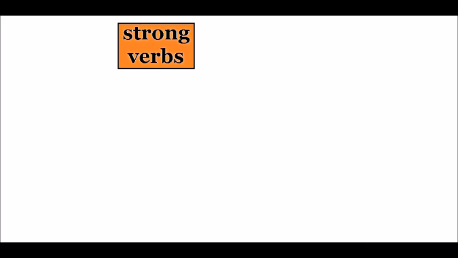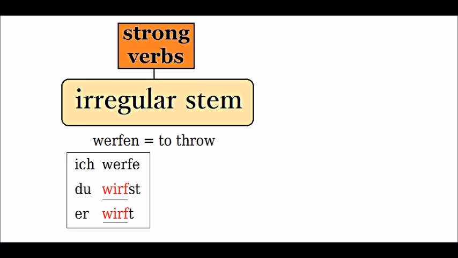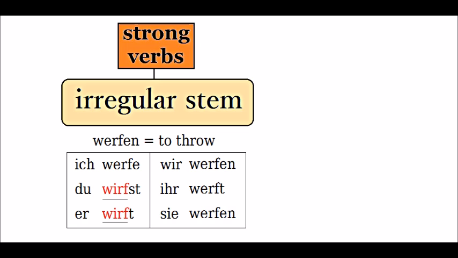Now, there is an exception to this rule with some strong verbs. Some strong verbs have an irregular stem in the singular. If that's the case, you have to use this stem instead of the regular one. For example, werfen, to throw. Ich werfe, du wirfst, er wirft. Wir werfen, ihr werft, sie werfen. You see, the second and the third form are irregular. The irregular stem is wirf. So the imperative form is also wirf.